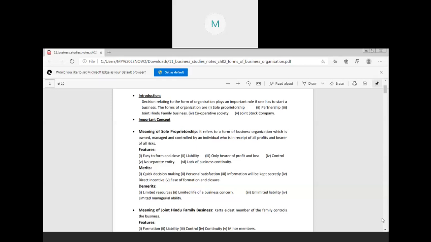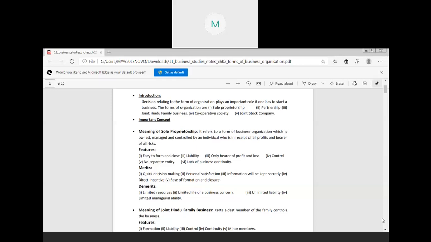And the last is your easy formation and closure, which we had discussed earlier also, means this business can be easily started or closed. There are no legal formalities which are to be fulfilled for starting or closing the sole proprietorship business. Is this clear to you all? All the merits are clear? Okay. Now we move to the demerits of the sole proprietorship business.